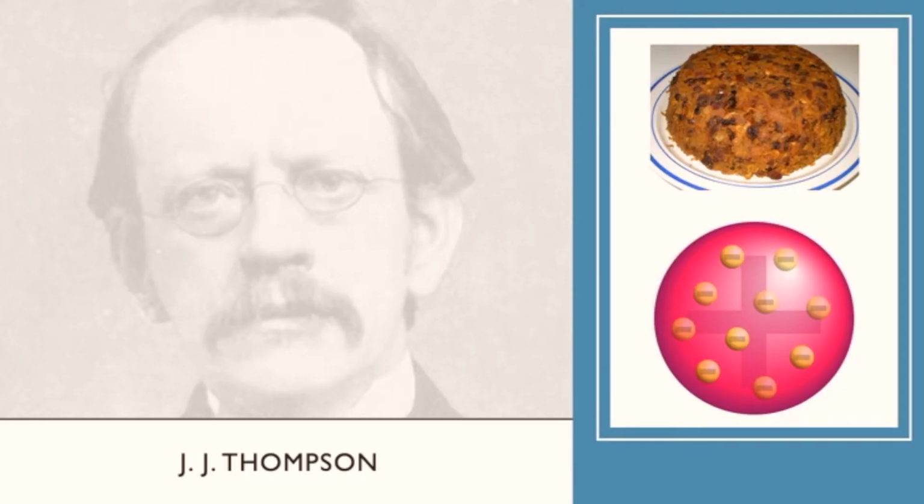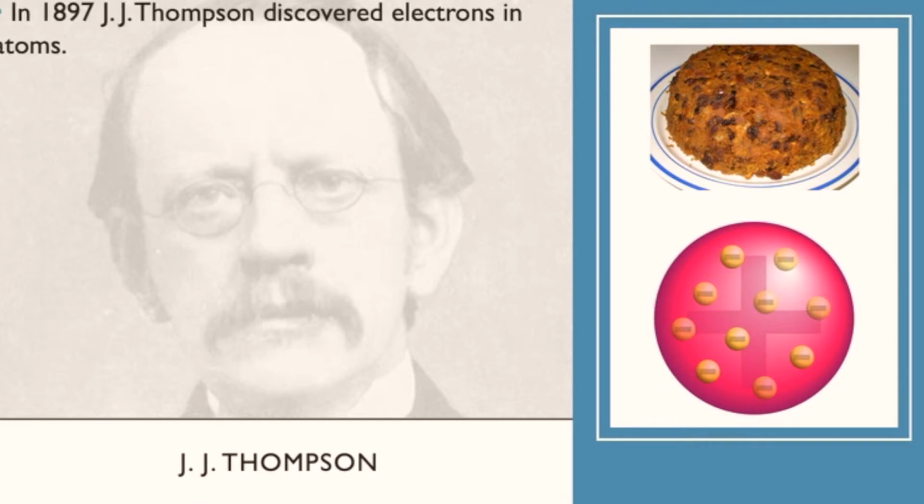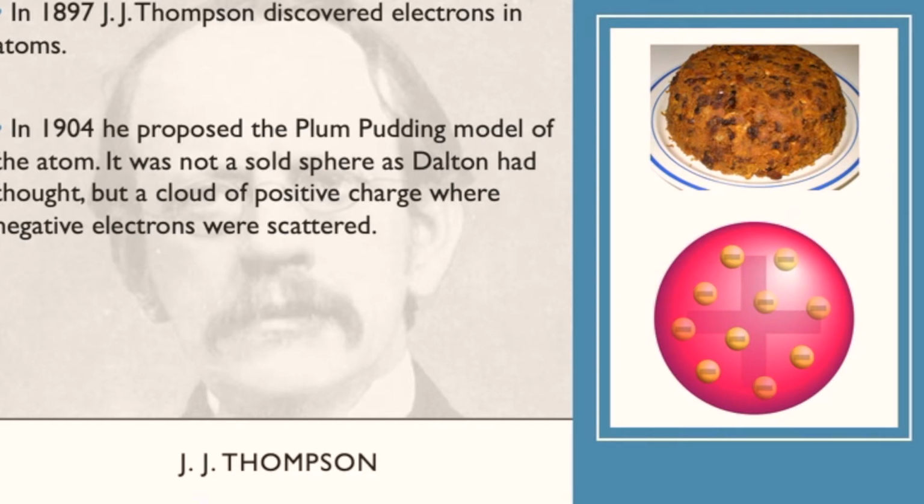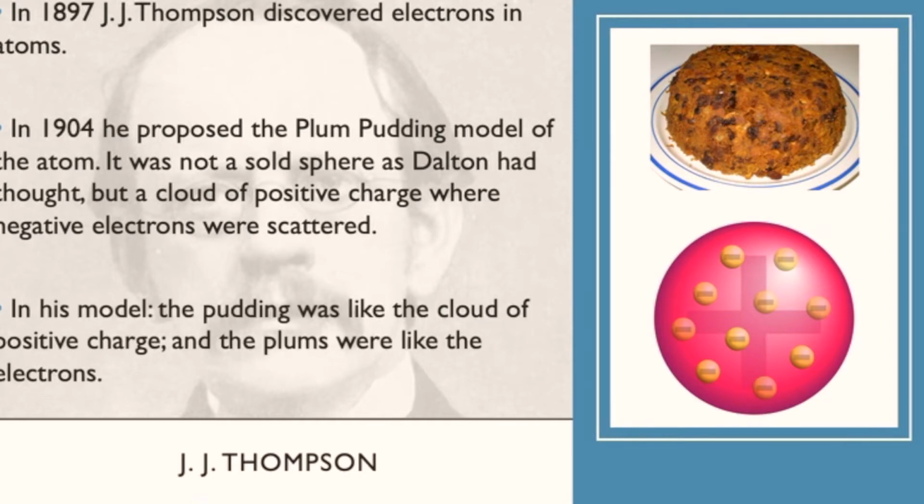Sir Joseph John Thomson was born in 1856. He was a British physicist and Nobel laureate in physics. And in 1897, J.J. Thomson discovered electrons in atoms. In 1904, he proposed the plum pudding model of the atom. It was not a solid sphere as Dalton had thought, but a cloud of positive charge where negative electrons were scattered amongst it. In his model, the pudding was like the cloud of positive charge, and the plums were like the electrons. So it was like this amorphous blob. It wasn't this solid thing, so things could probably pass through it fairly easily.